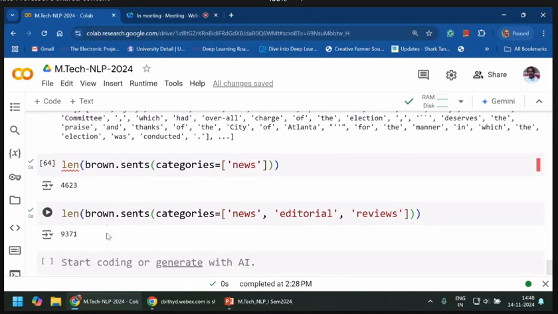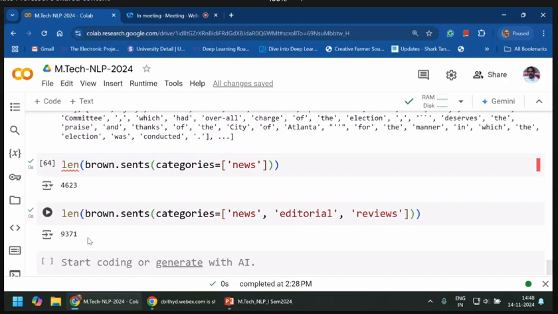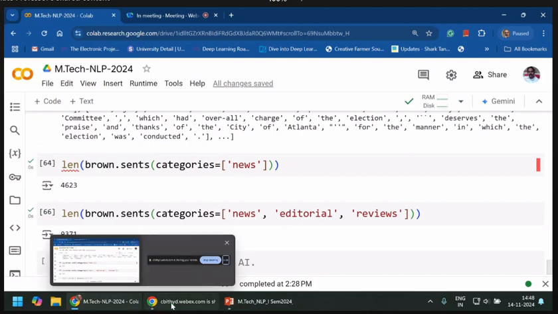Next is the length of brown.sents of the categories combined. Combined, these three categories use this number of sentences. Not only sentences, you can use words instead of sentences. Those can fetch the number of words used in the combined documents.